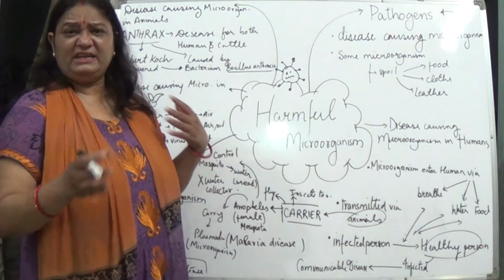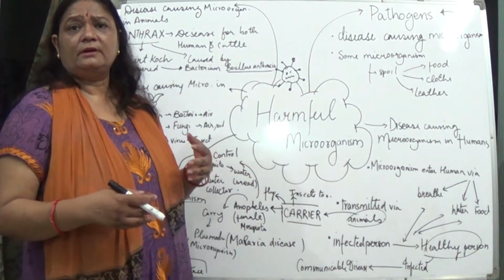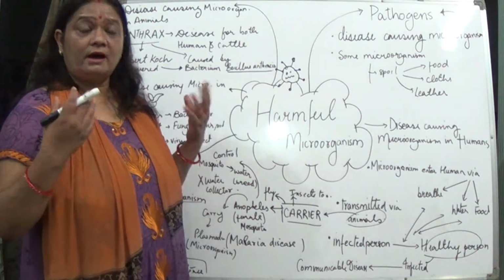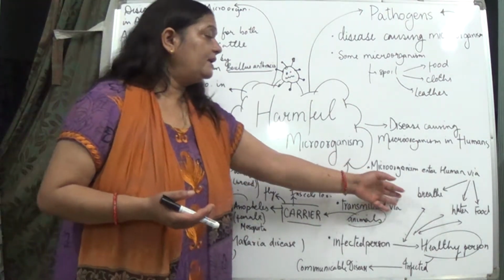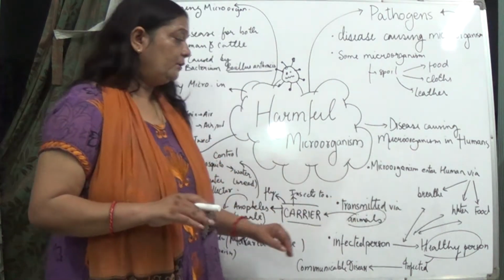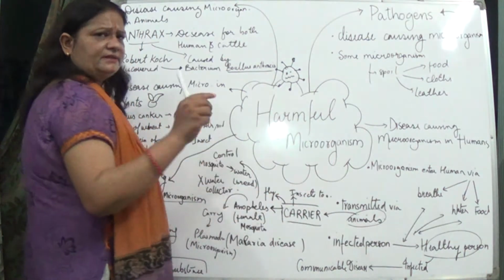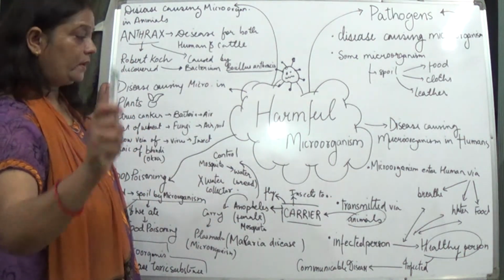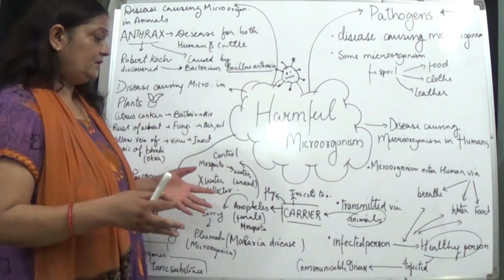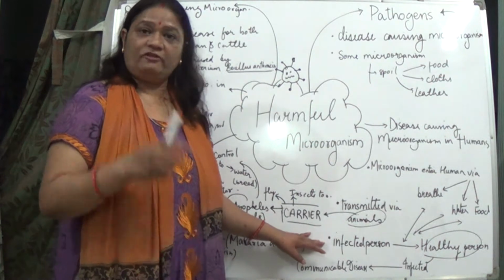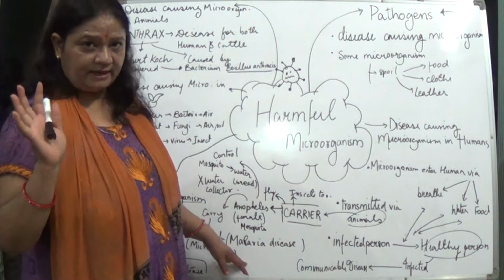Sometimes, if you eat food which has been infected by a microorganism, you vomit or have loose motions. So this can happen, and this is how microorganisms enter the human body. By breathing, by water, by food, a person can be infected by a microorganism. And when a healthy person gets infected, he will suffer from some disease or the other, depending on which microorganism has entered the body.